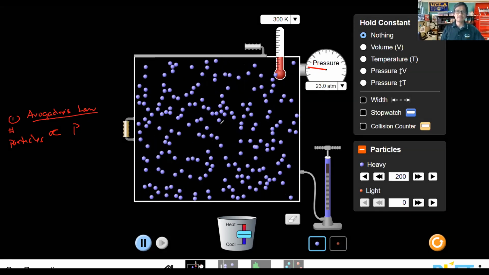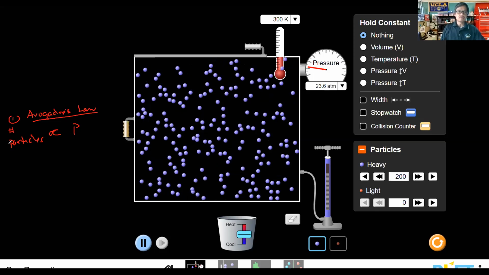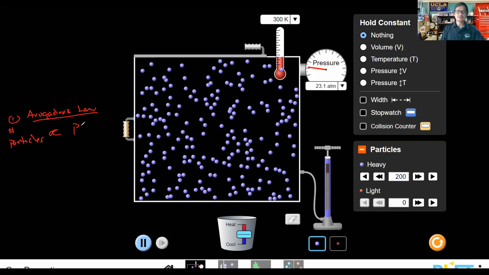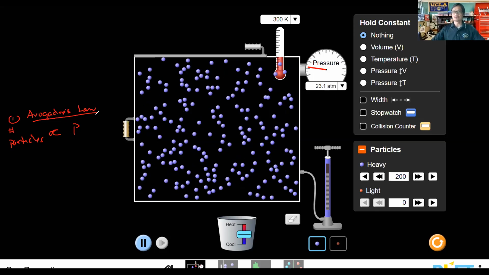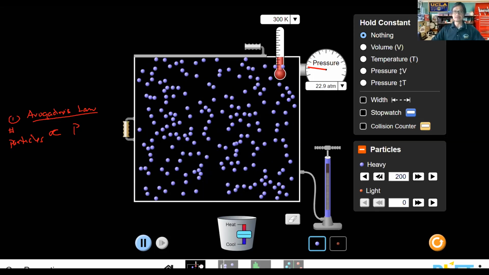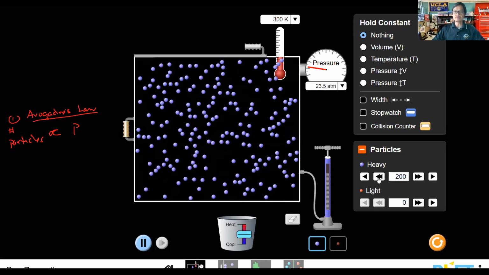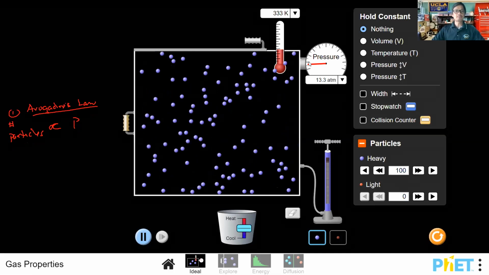And we see from this PhET lab here, as you increase the number of particles, you increase the pressure. Let's go ahead and do the opposite. Let's decrease the number of particles down to a half. If you cut it in half, you notice that the pressure goes down.